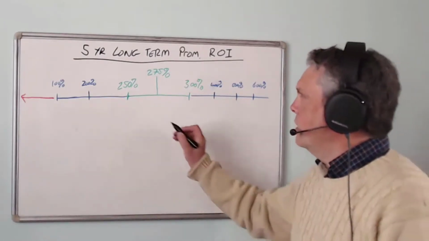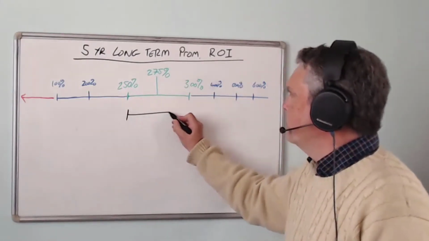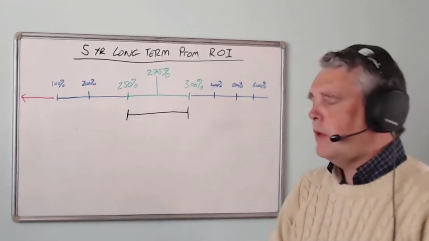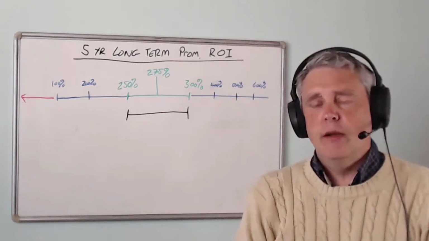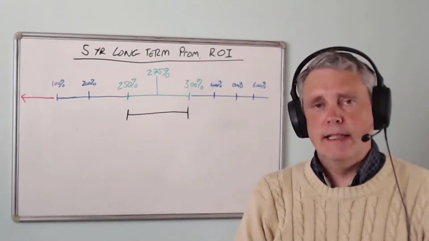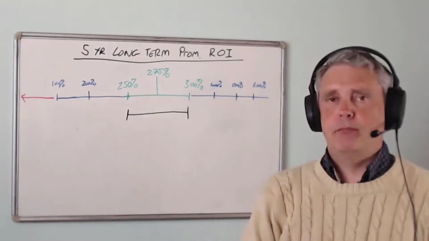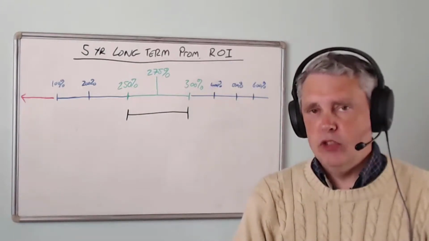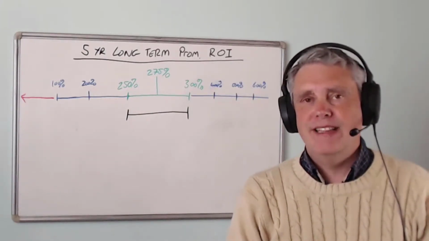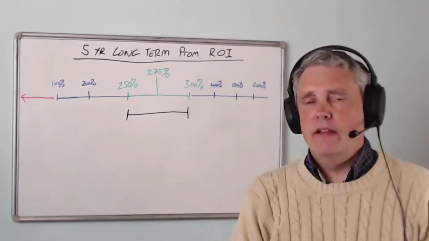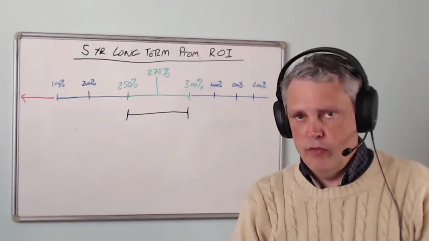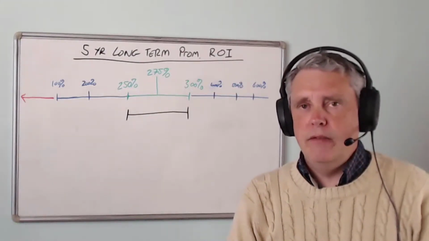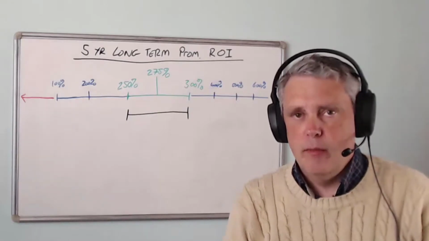So this study was done around this period of time, and that was the range in which they decided that pharma companies ought to be. Now, when this study was done, pharma companies were a little different than they are now. They tended to have very large portfolios, and they tended to be involved in all aspects of the pharma industry.